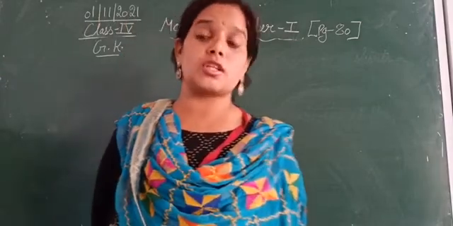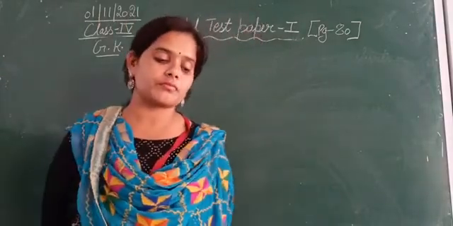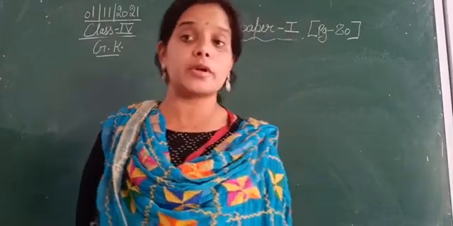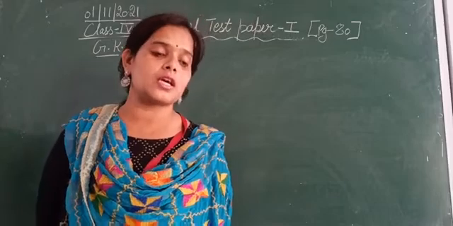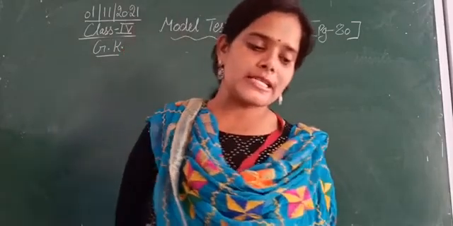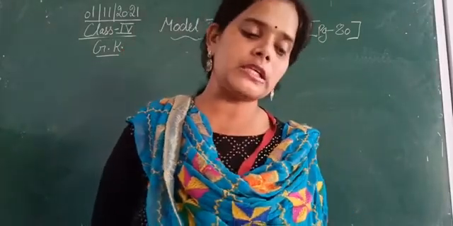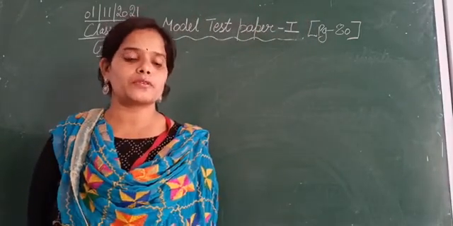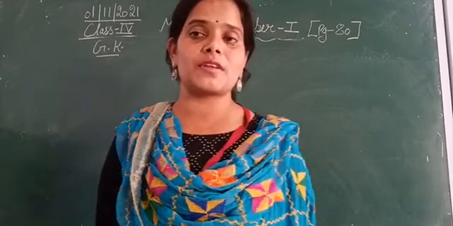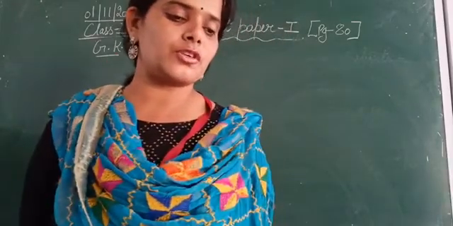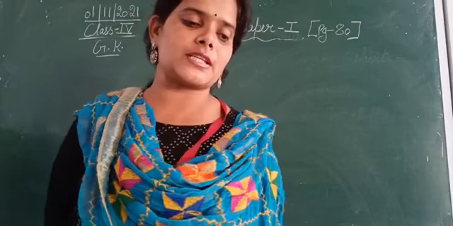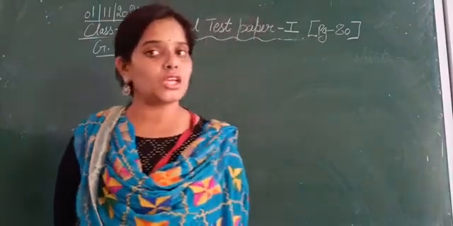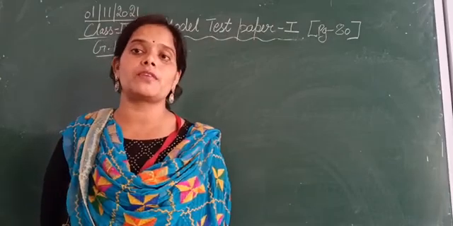This model test paper is basically divided into parts. The first one is the MCQ, second is identify the picture, third is the fill-ups, and the fourth is reorder the words. So let's begin with the first one. The first MCQ is given in the A part. The question here is, choose the correct answer from the options given below. Some questions are given and we need to find out the correct options.